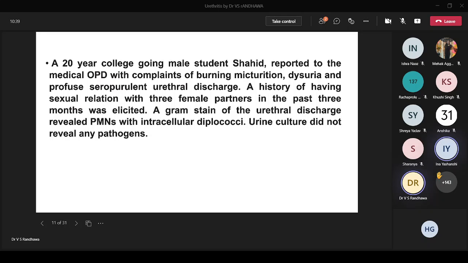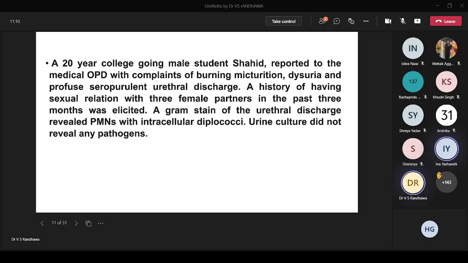A 20-year college-going male student, Shahid, reported to the medical OPD with complaints of burning micturition, dysuria, and profuse seropurulent urethral discharge. A history of having sexual relation with 3 female partners in the past 3 months was elicited. A gram stain of the urethral discharge revealed PMNs with intracellular diplococci. Urine culture did not reveal any pathogens.